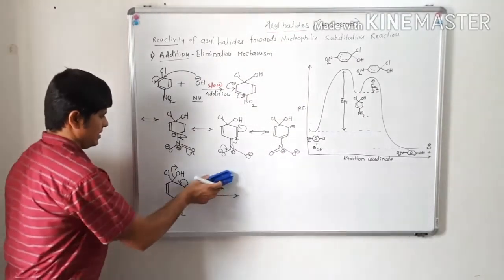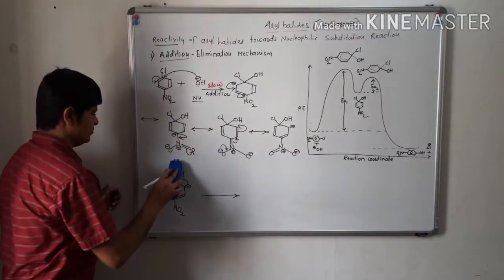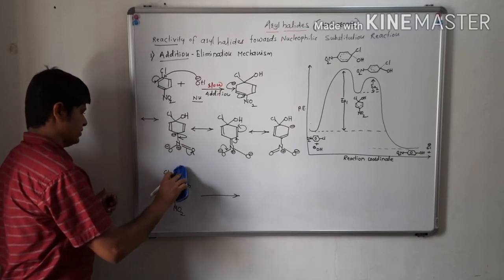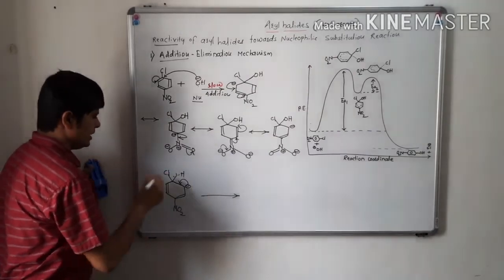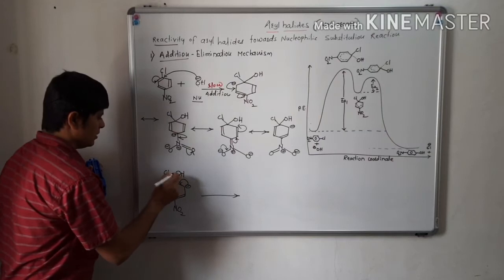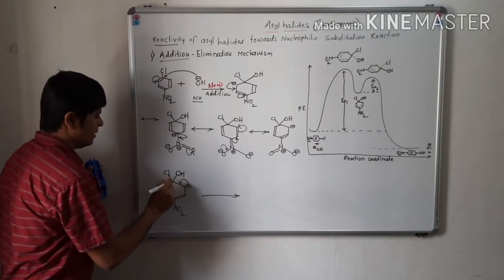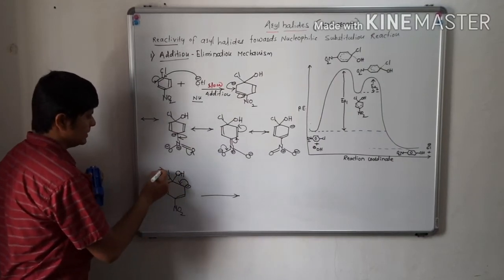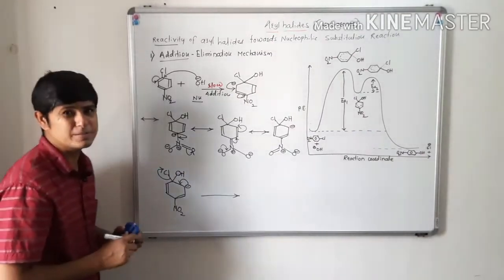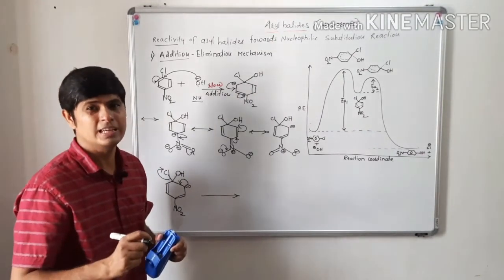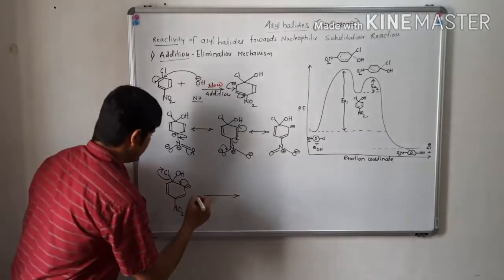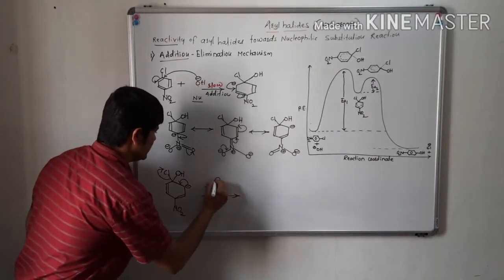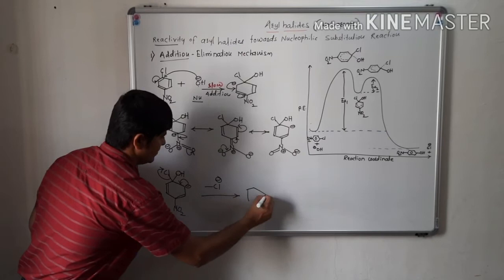Sorry, I made a confusion. See here, the hydroxide ion is a nucleophile. So it will displace this chlorine, which is a leaving group. So there will be a loss of Cl minus to form the product.